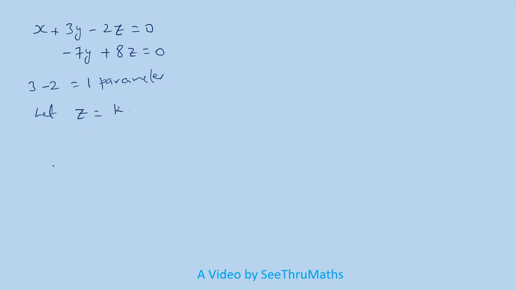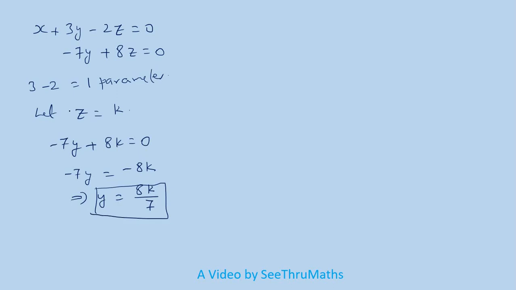I will substitute that here. So I will get minus 7y plus 8k equal to 0. So minus 7y equal to minus 8k. So this implies that y is equal to 8k divided by 7, since the minus signs cancel. If I know the value for k, I can find the value for y. If I know the value for k, that is nothing but the value for z. Two values I have got. Now I want to find the third one, the x value.